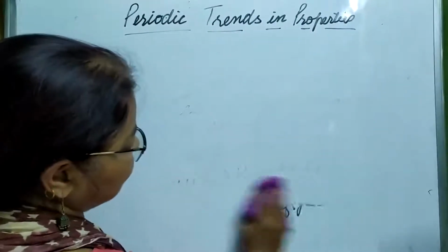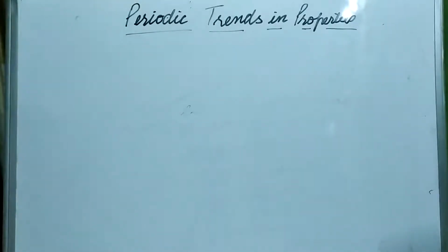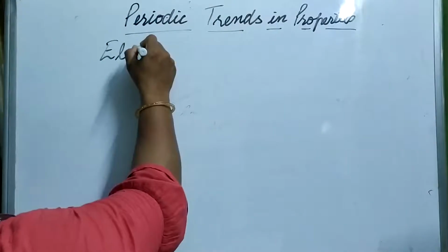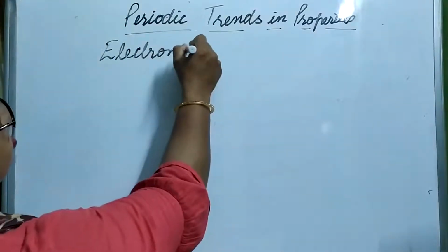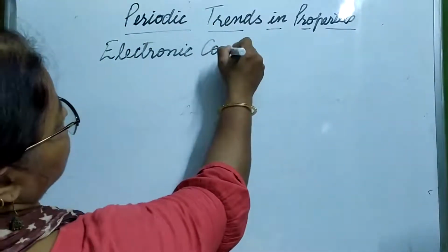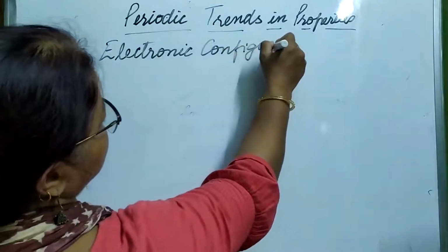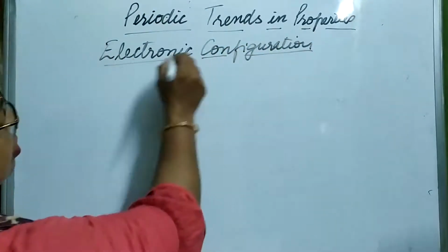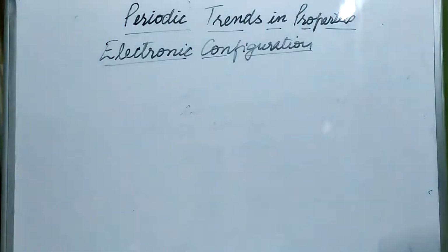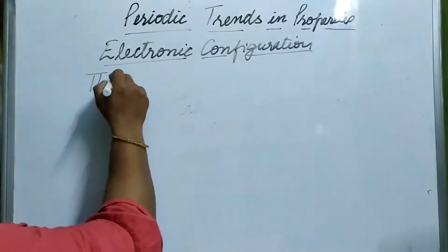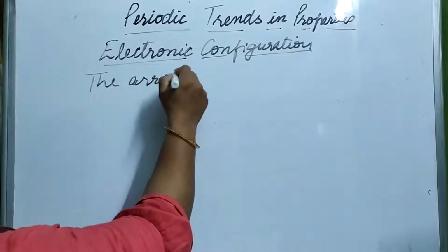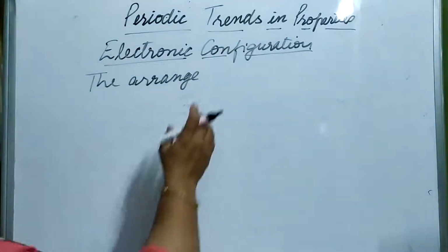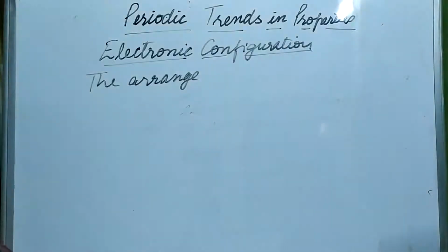Okay, that is called electronic configuration. It is important to note the definition of electronic configuration. We are going to discuss it time and again.